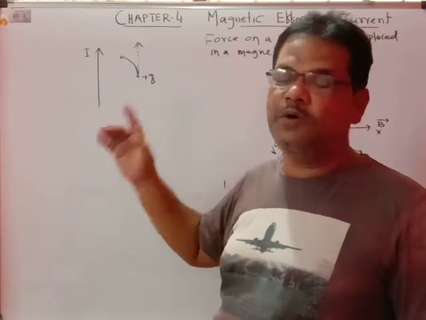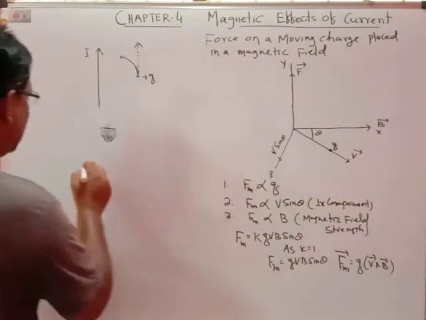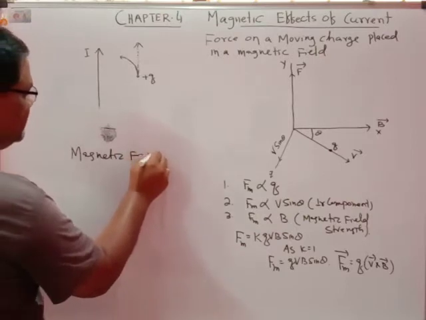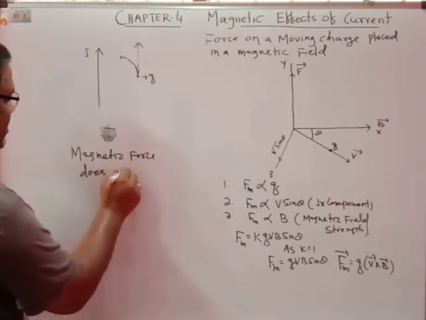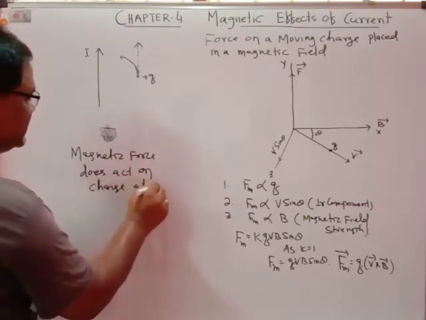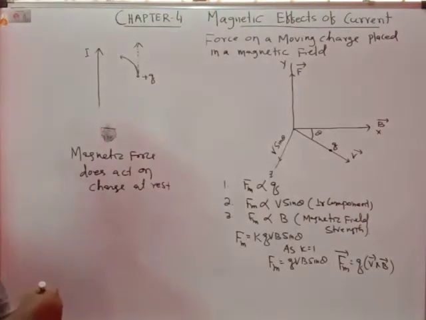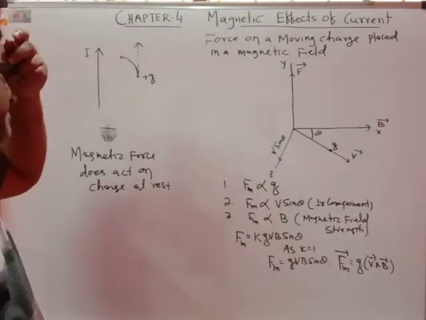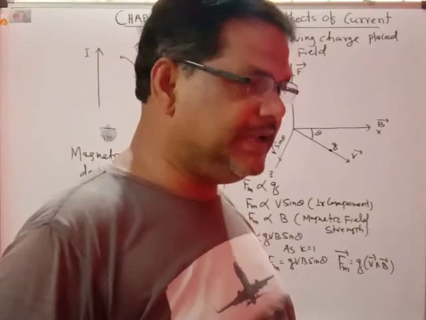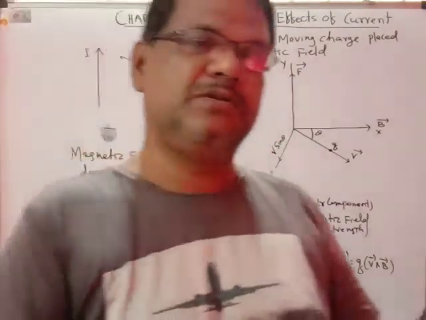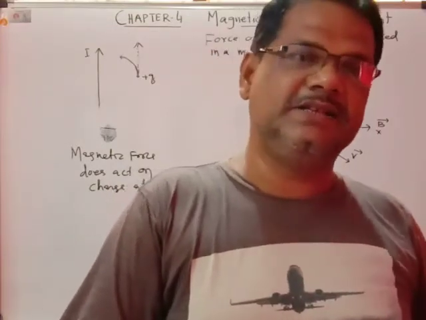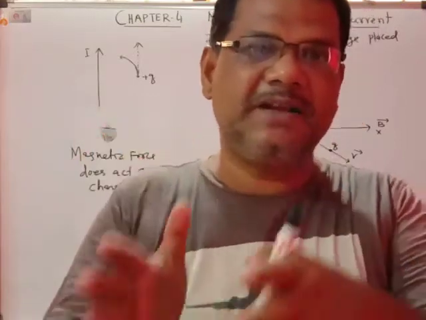The important thing is that magnetic force doesn't act on a charge at rest. It always acts on the charge whenever it is in motion. Here in this chapter we will be discussing what about the magnetic field and magnetic force, and how the magnetic field is created due to the current carrying conductor. In two phases we will be finding the magnetic force and magnetic field.